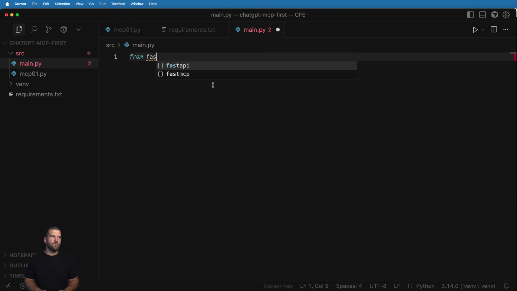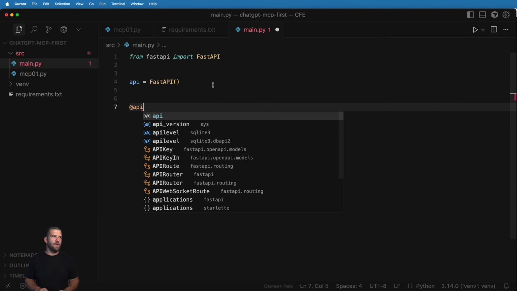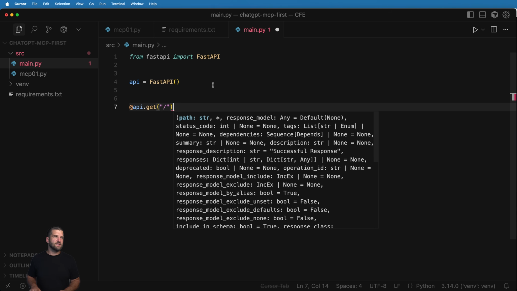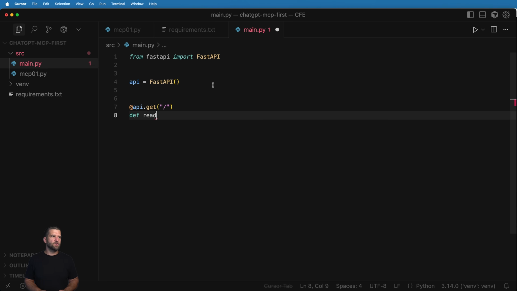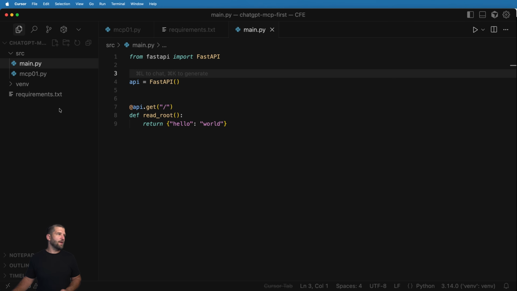So I'll go ahead and do from fastapi, we're going to import FastAPI, and we're going to go ahead and declare our API with simply api equals FastAPI, and then I'll do the decorator of api.get with a slash there, and then we'll define the function as read_root, and then I'll return back a Python dictionary, and we'll just go ahead and do hello and world, and that's it. Okay, so why is it that I have this very simplistic FastAPI application? Well, it's so that we can see how this runs, and then we'll bring in the MCP of it all.